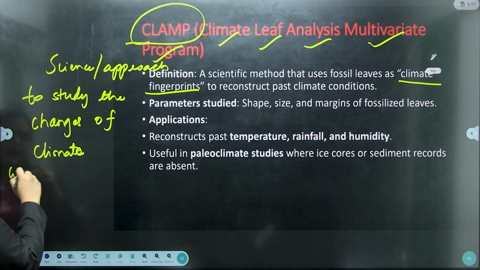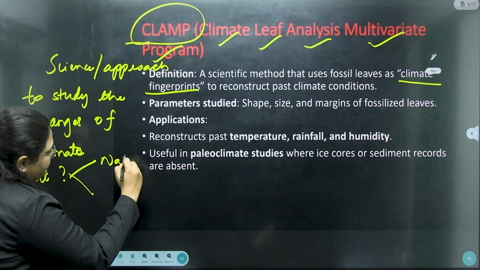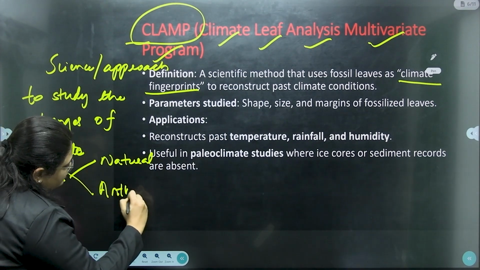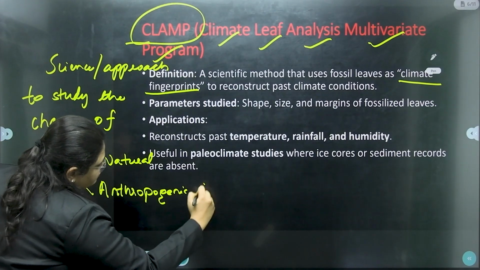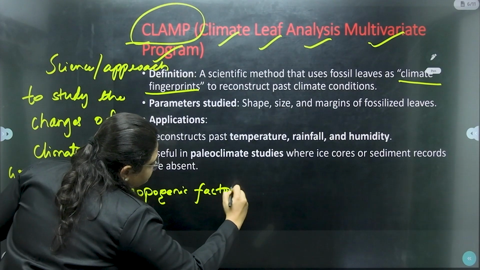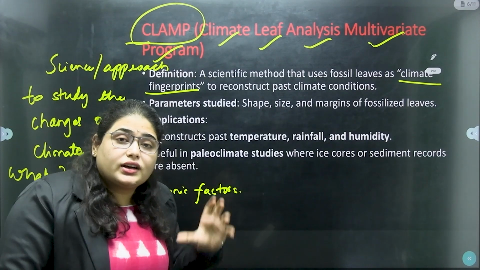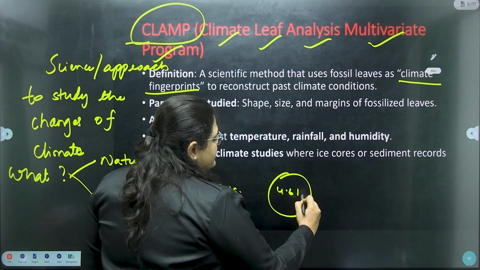Why have they been caused primarily? What are the reasons? It can be either natural factors or anthropogenic factors. So what are the reasons which led to the climate change? We all know Earth is 4.6 billion years old.